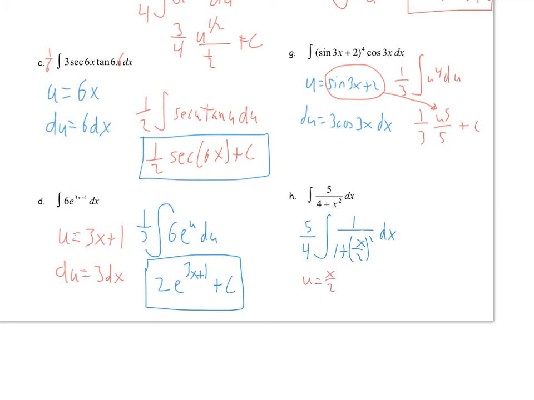Remember, we're trying to make this of the form of the derivative of tangent inverse. So our du is then 1/2 dx. I don't have a 1/2, so I'm going to put a 1/2 in there and multiply by 2 out front. So it becomes 2 times 5/4 times the integral of 1 over 1 plus u squared du. So that's 10/4 or 5/2. So you get 5/2 times tangent inverse of u, where u is x over 2, plus c.